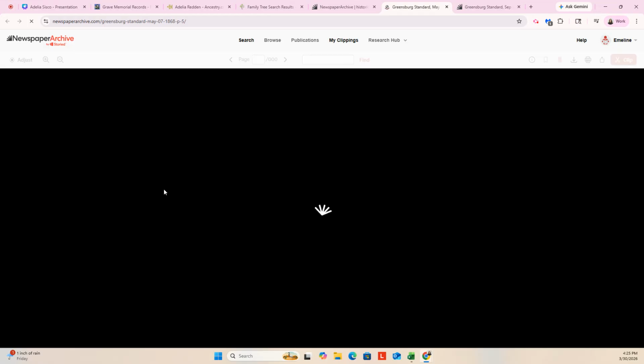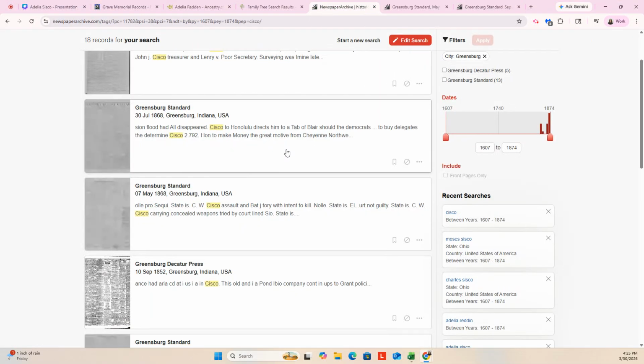So one thing that I think is interesting, you'll see different spellings in newspapers. We saw him as Charlie. We've seen him as CW. We've seen him as Charles. So that's one thing you have to think about when you're searching in newspapers, all of the different ways that people could be listed. We're just not having any luck with Adelia, but again, that time frame for a female, it's not a surprise.